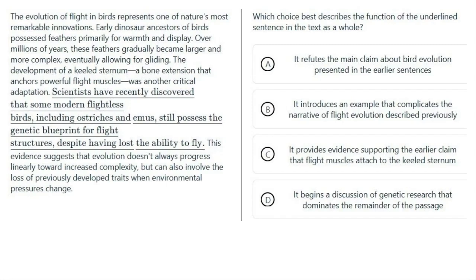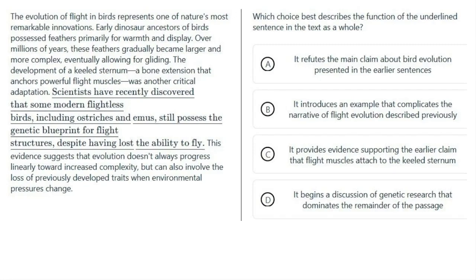The evolution of flight in birds represents one of nature's most remarkable innovations. Early dinosaur ancestors of birds possessed feathers primarily for warmth and display. Over millions of years, these feathers gradually became larger and more complex, eventually allowing for gliding. The development of a keeled sternum, a bone extension that anchors powerful flight muscles, was another critical adaptation.